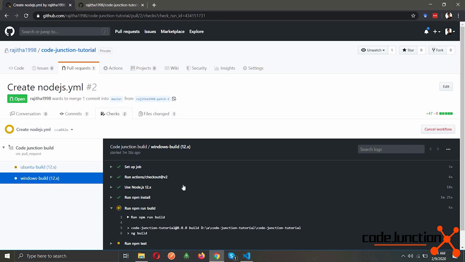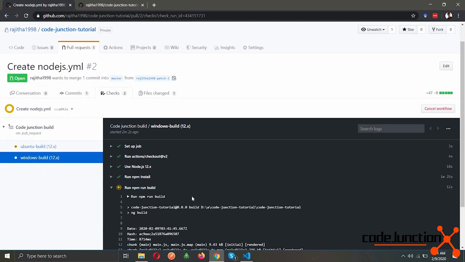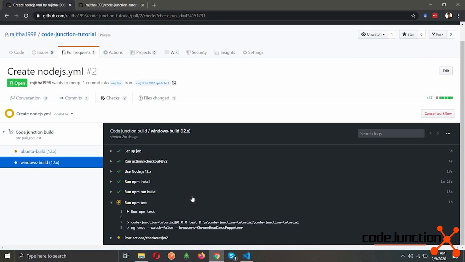The install is successful in the Windows build, and now it is running the ng build. ng build succeeded. Now it's running the tests.